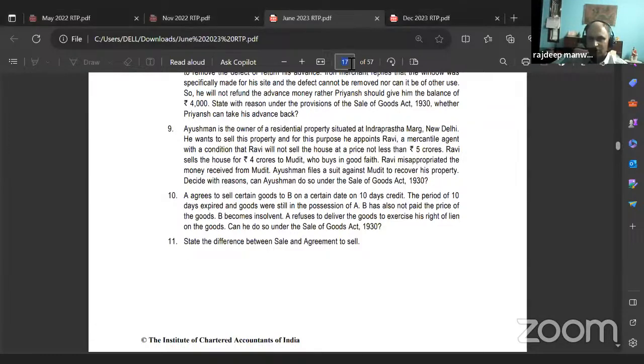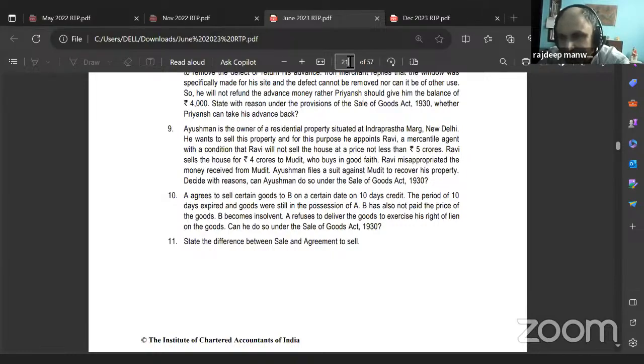What a stupid thing they gave. Property doesn't come under Sale of Goods Act, right? It's not a movable property, right? Residential property. They've made a mistake in the question. Sometimes in RTP they give such questions. Assume it to be a big car or something like that, okay, and do it.